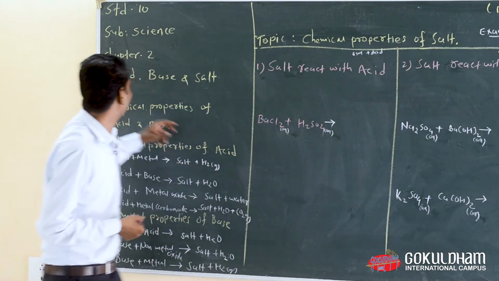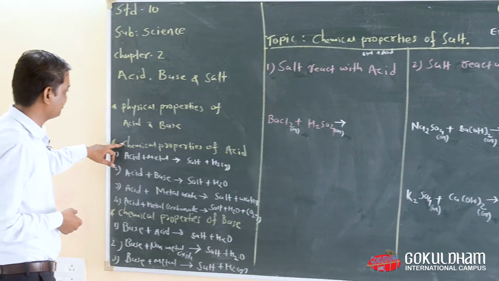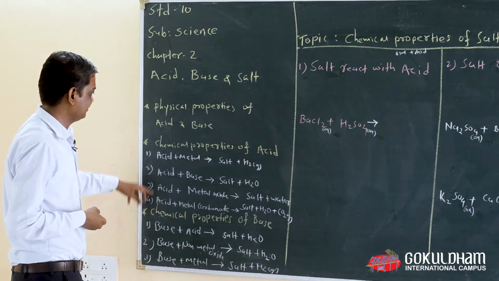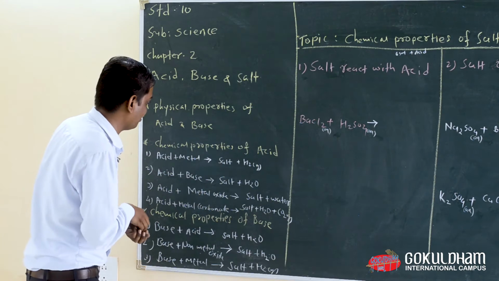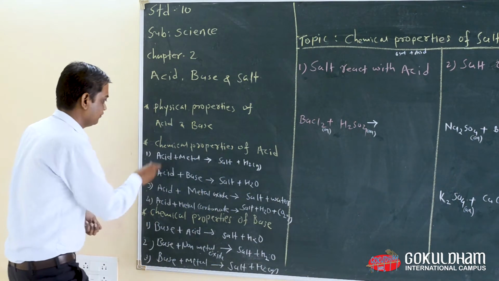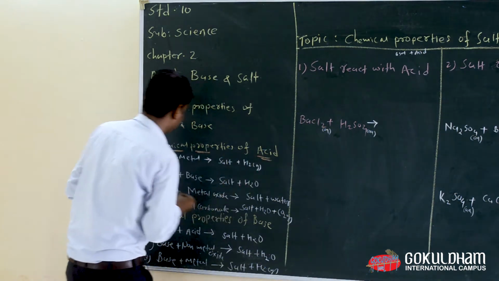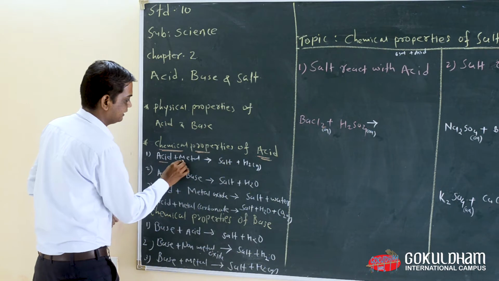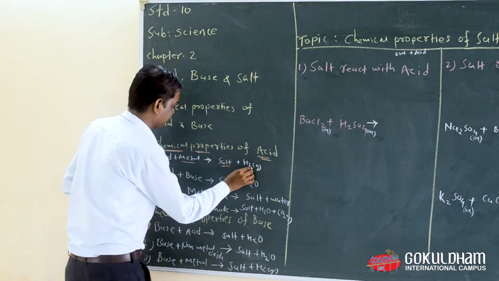Last time we learned about the physical properties of acid and base, the chemical properties of acid, and the chemical properties of base. Now let us remind ourselves one more time of the chemical properties of acid. When acid reacts with metal, we get salt and dihydrogen gas.